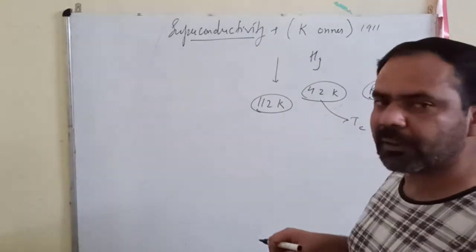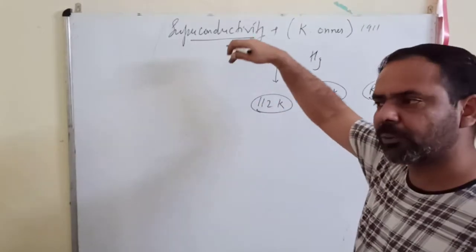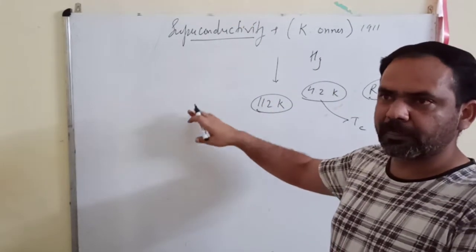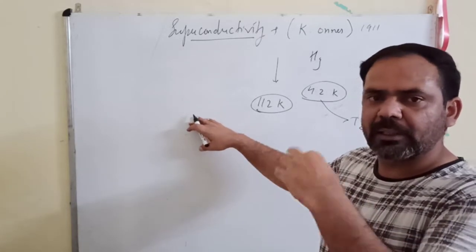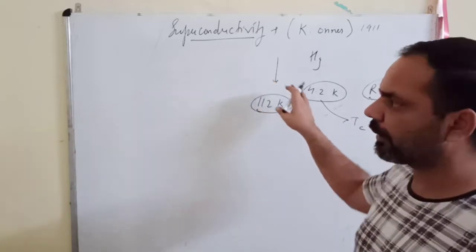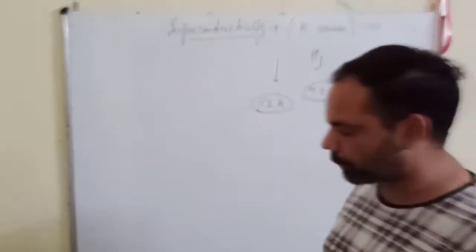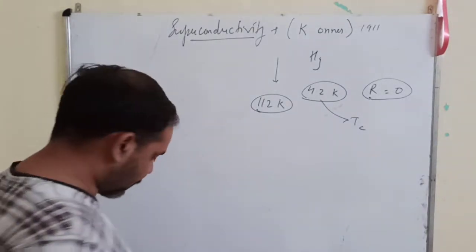If you go on decreasing the temperature of a conductor, at a particular point, which is called Tc or the critical temperature, and you further decrease the temperature below Tc, the conductor will start behaving like a superconductor. That is your critical temperature.